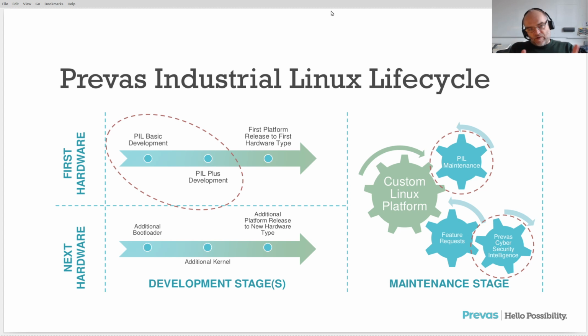So what we have been doing in Preface Industrial Linux is making a pre-configuration of what the basic system contains. What parts are in the basic system? It's not a distribution, it's a set of recipes that we test works. And it also has dual boot with A and B partition, so you can run on your A partition, update your B partition on the fly, then just make a reboot into partition B. If that runs, you're happy. If it doesn't run, your system falls back to partition A.